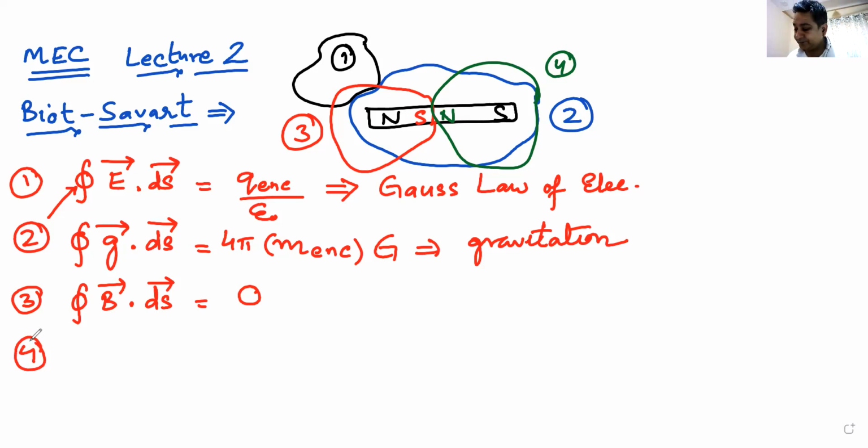That was Gauss law for magnetism. Remember it. Now, it does not depend on the type of magnetic field. Magnetic field may be uniform, may be non-uniform. But if you have a closed surface, magnetic flux will always be zero. Three laws.